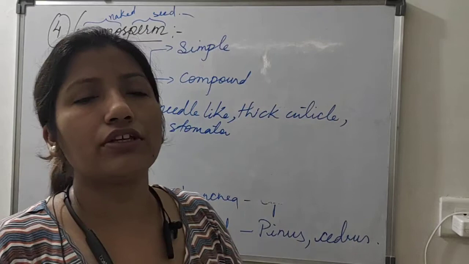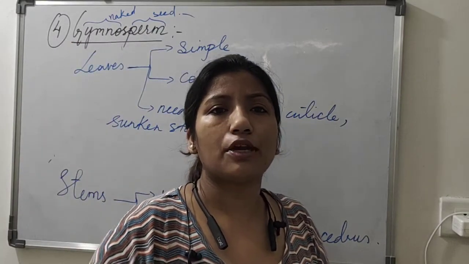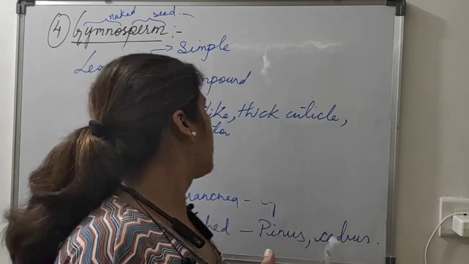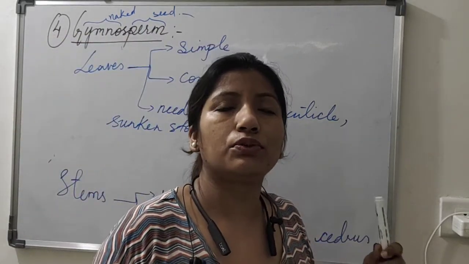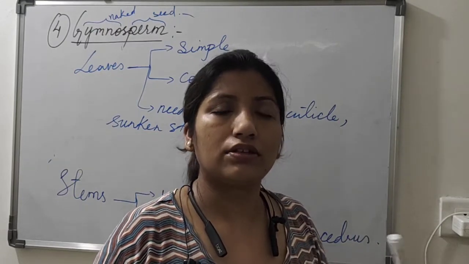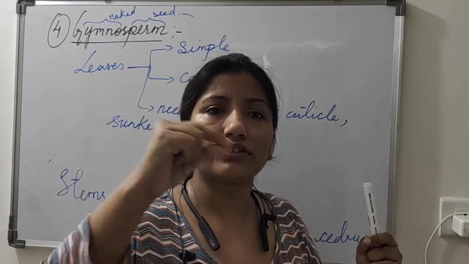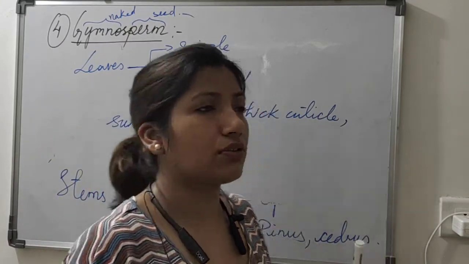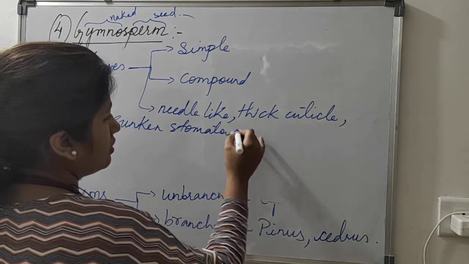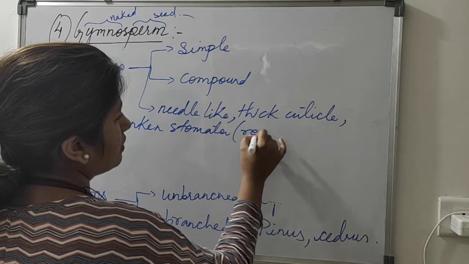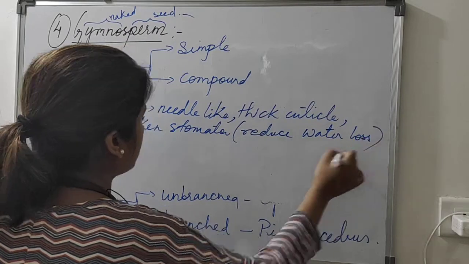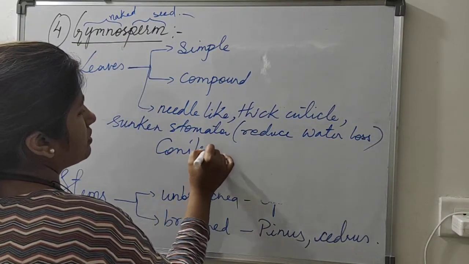Okay, so generally you have studied that stomata are present in the epidermal layer of the leaf. But here in the case of gymnosperms, plants which are modified to survive in extreme conditions, in the spiny leaves, you'll find stomata are deep inside the leaf, not in the uppermost layer. So these modifications are to survive in extreme conditions and reduce water loss. Examples are conifer plants.